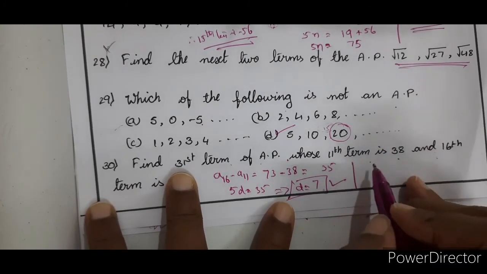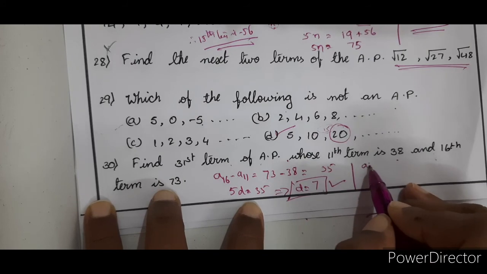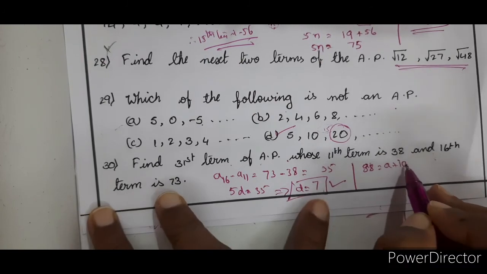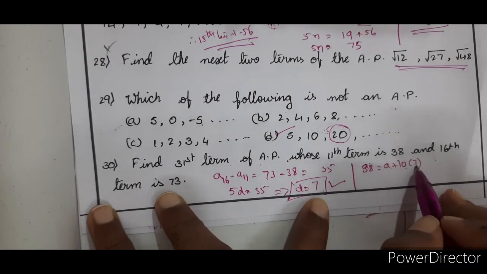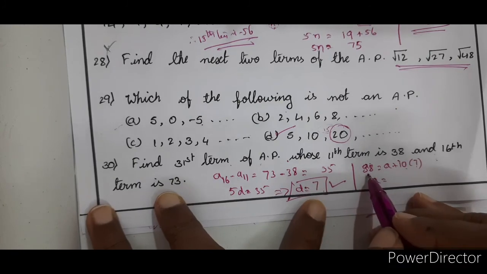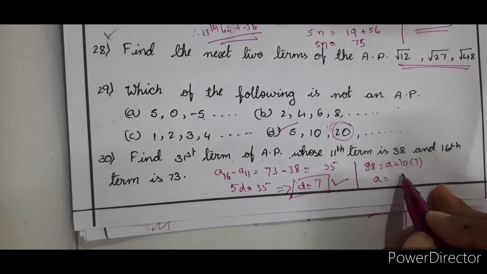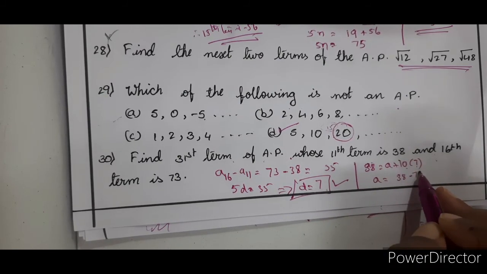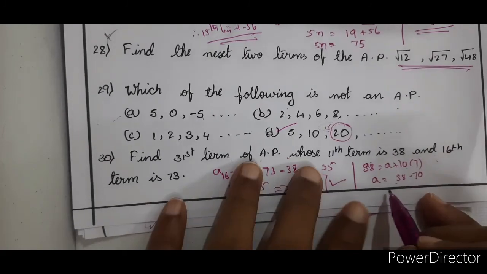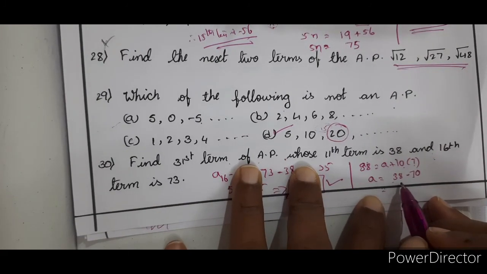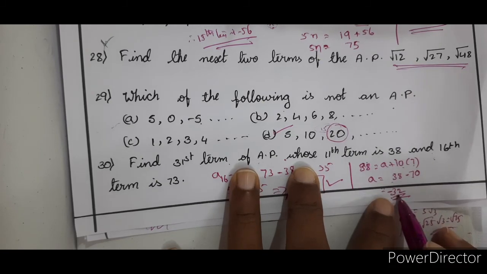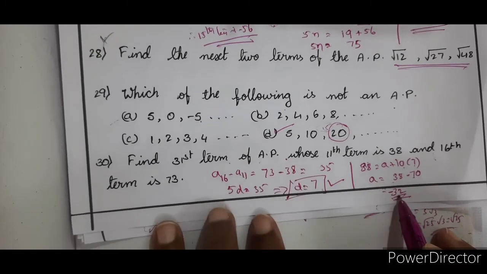Now we got D is equal to 7. Substitute in any one of these. We will do it with the 11th term. A11, that is 38, is equal to A plus 11 minus 1, which is 10, into D, which is 7. That is 70. A is equal to 38 minus 70, which is minus 32. You got A is equal to minus 32. Clear?